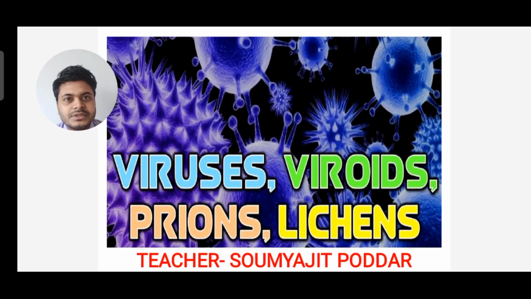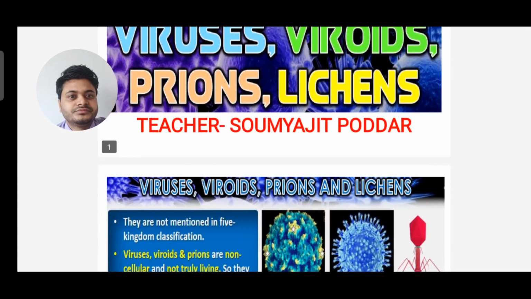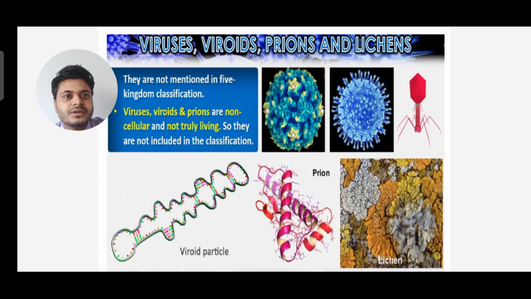Let's start with the topic viruses, viroids, prions, and lichens. These are not mentioned in the five kingdom system of classification.